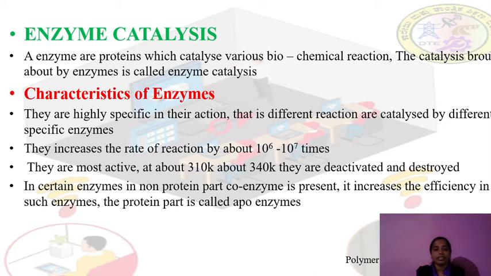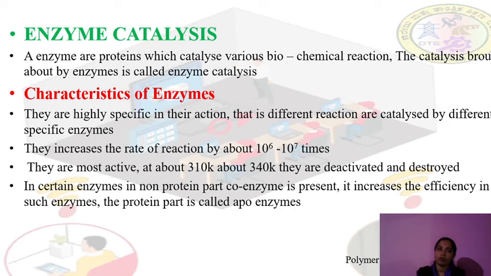Now, in certain enzymes a non-protein part is present along with the protein. That non-protein part is called a coenzyme, and it increases the efficiency of such an enzyme. The protein part is called the apoenzyme.